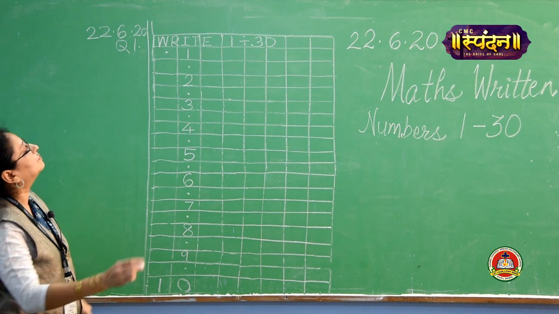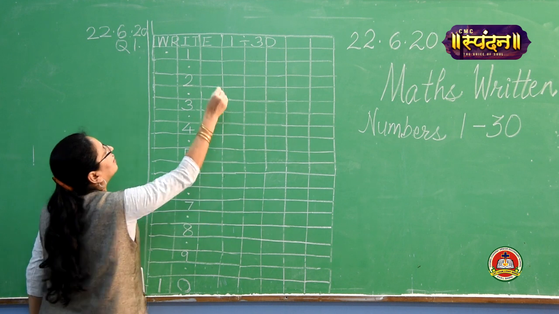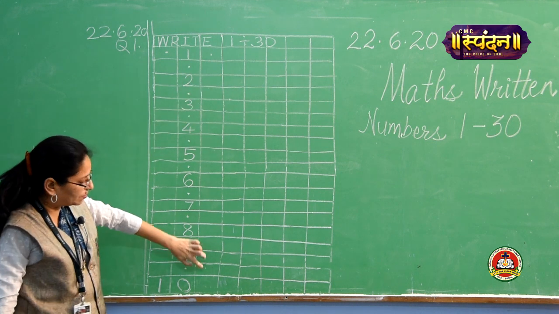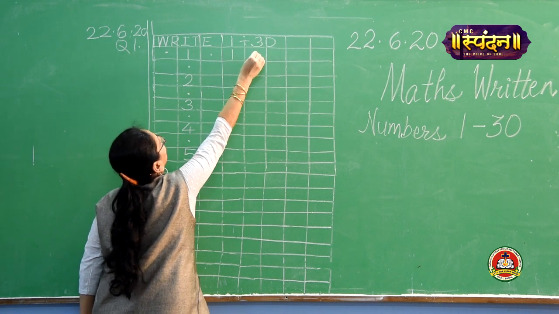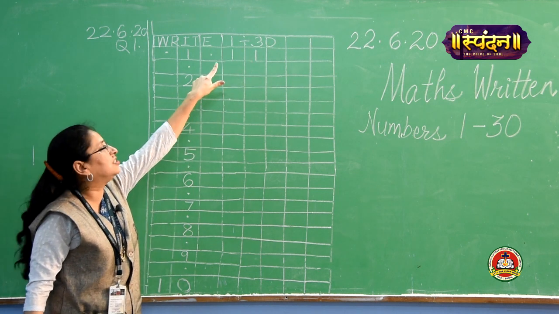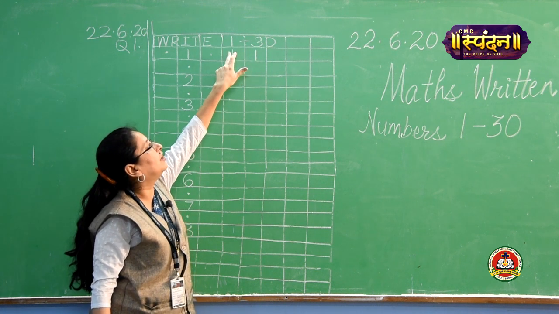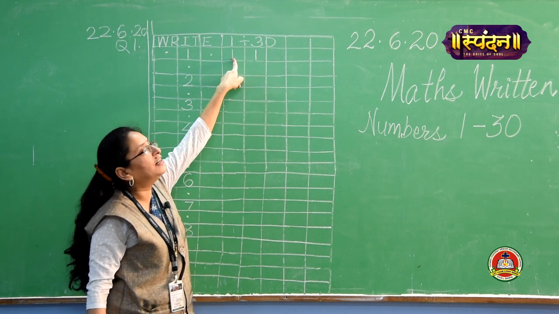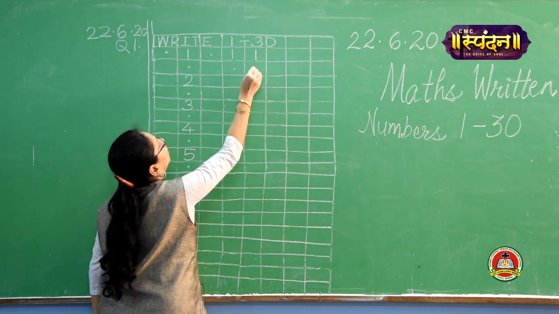Okay. Now again, come on. After number 10, you have to skip the whole line. That is, you can again put a dot here, so that you will remember that you have to skip the whole line. Okay. Then near the dot, write 1, 1, 11. Just check. I have written 1 here and the next one here. Do not write 1, 1, 11 in one box. Write 1 here and 1 here. This is our units place. This is our tens place. 1 and 1, 11. Then again put 2 dots.